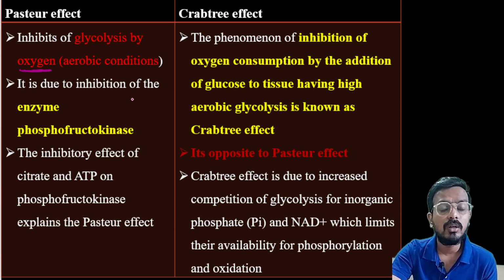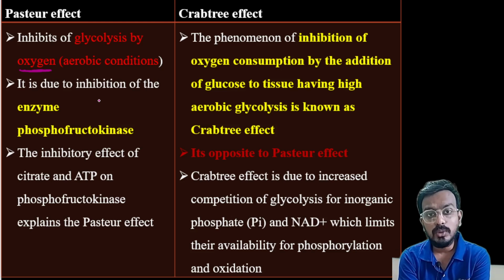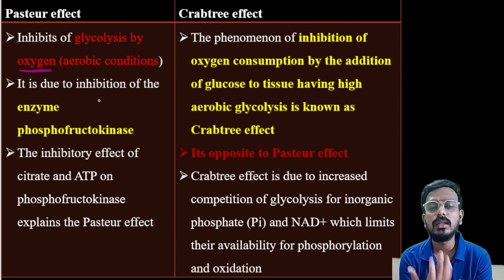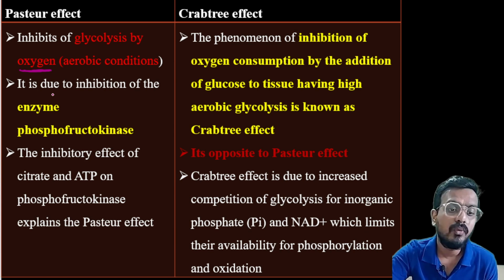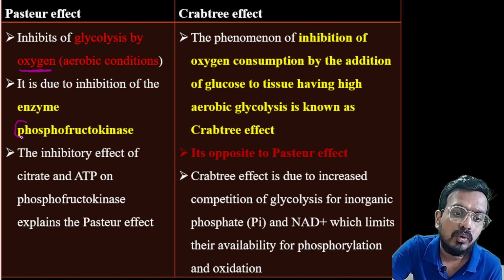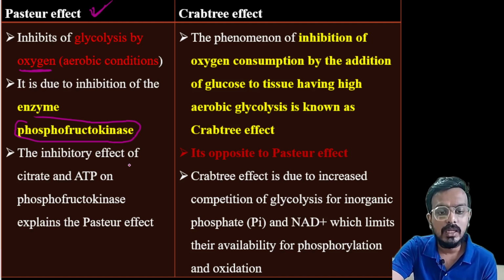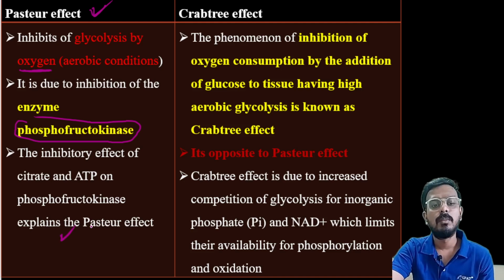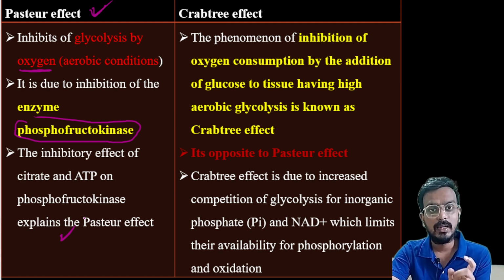So a question can be asked like this: it is inhibition of which enzyme? You know that the Pasteur effect occurs due to excess oxygen, so the question may ask which enzyme is basically targeted in the Pasteur effect. Remember phosphofructokinase. Phosphofructokinase is basically inhibited during the Pasteur effect. The inhibitory effect of citrate and ATP on phosphofructokinase basically explains the Pasteur effect.